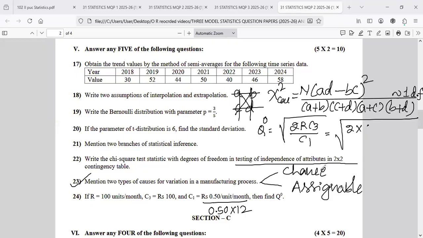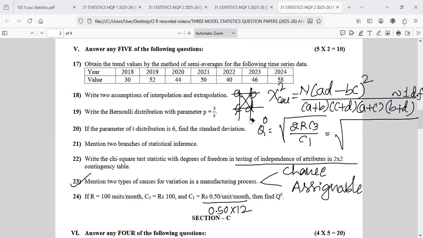How much that shifted? 2 into R demand 6 into 2 into R into C3, sorry, 100, 100 divided by C1. C1 is how much? Just a minute.